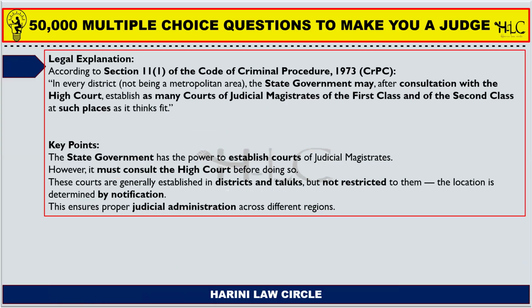According to section 11 subsection 1 of the Code of Criminal Procedure, in every district not being a metropolitan area, the state government may, after consultation with the High Court, establish as many courts of judicial magistrates of the first class and of second class at such places as it thinks fit. So the High Court has the power to tell the state government it can establish at such places as it may deem fit.